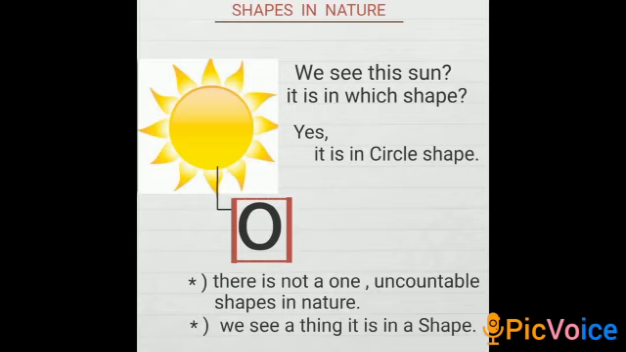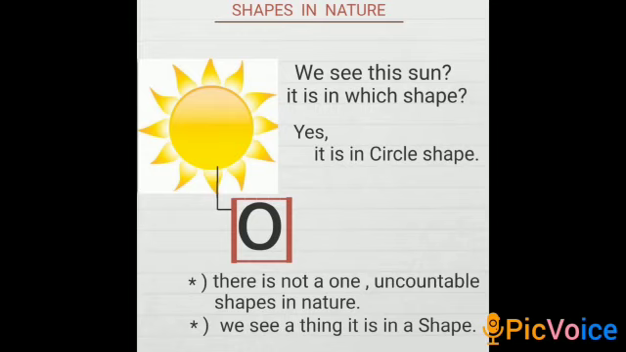Second one is shapes in nature. I take an example for shapes in nature, the sun. We see this sun. What shape is it? Yes, it is a circle shape. There are uncountable shapes in nature. When we see a thing, it has a shape.